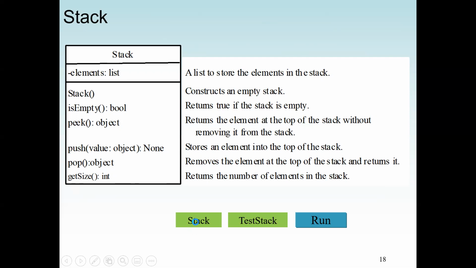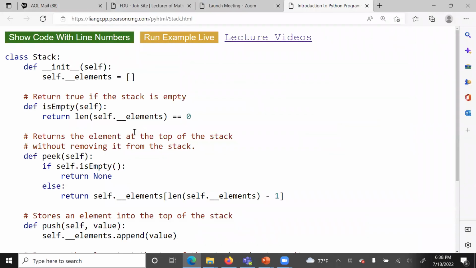Now let's see the implementation in Python. So here we can see the keyword class. The name of the class is stack. We have our special initializing method. Then here we have only 1 data member, which is elements. And this element will be array. Now we have our first method is empty. This method will check if the stack is empty.